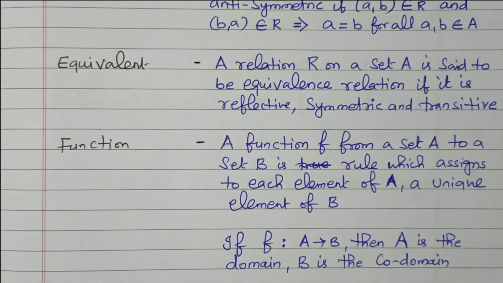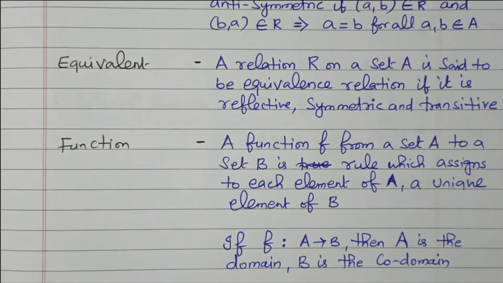Then equivalence: if we satisfy reflexive, symmetric and transitive, it is called an equivalence relation. Then we discussed the function f: A to B, where A is the domain and B is the codomain.